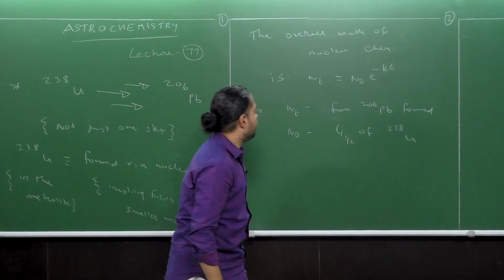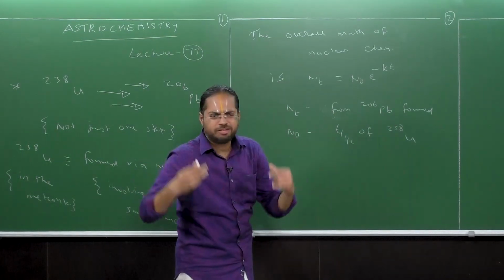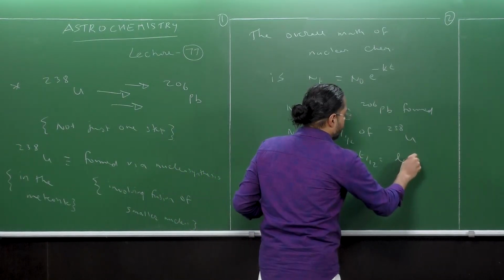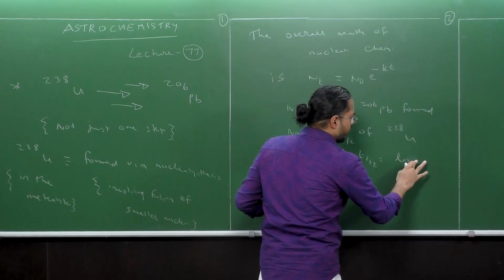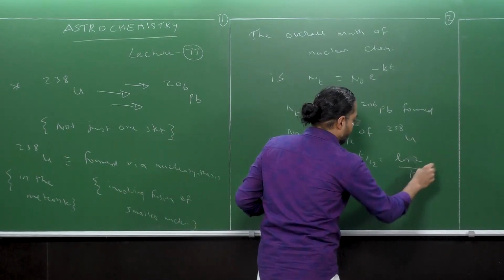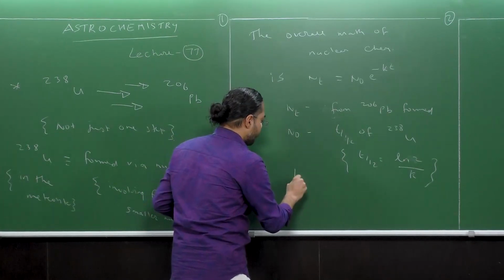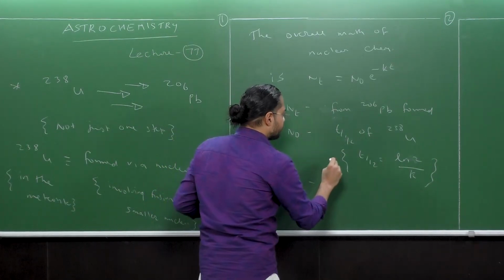I remember from the last lecture that the half-life was given by ln 2 by k. And your k itself is obtained from